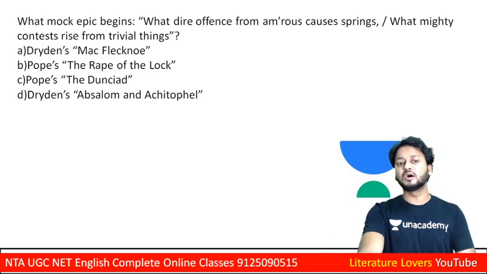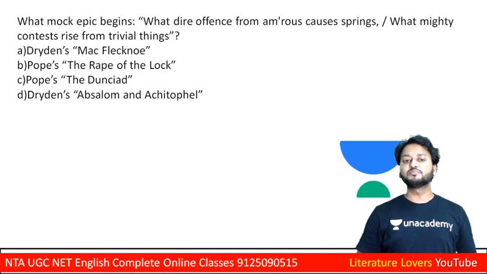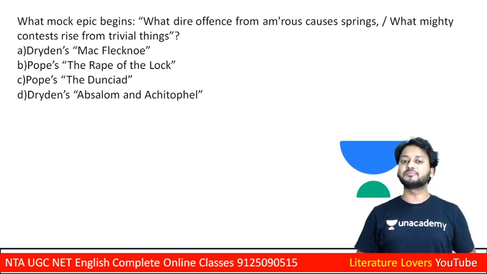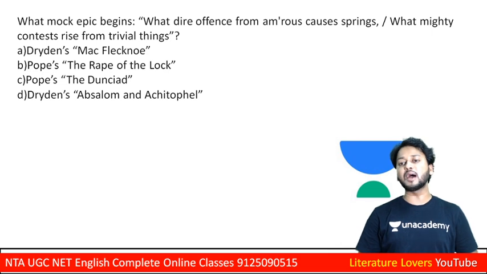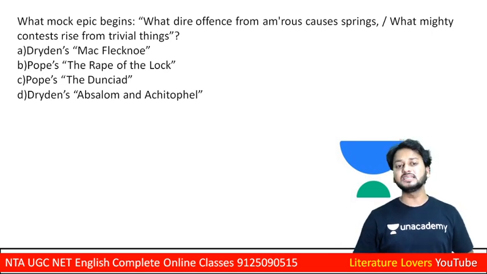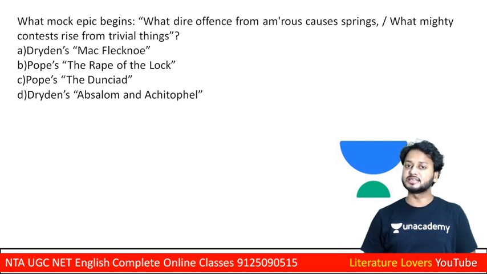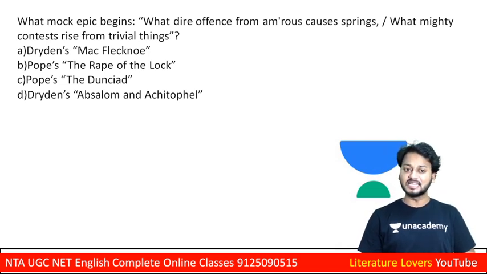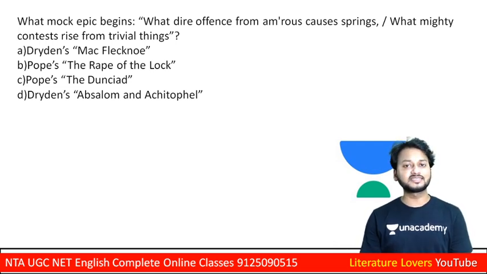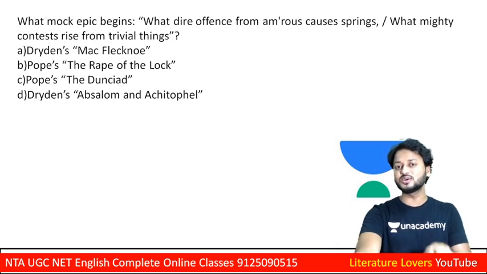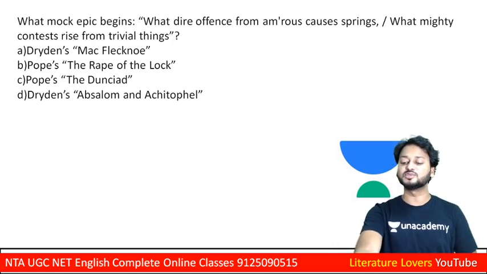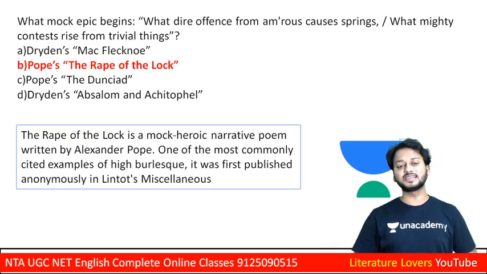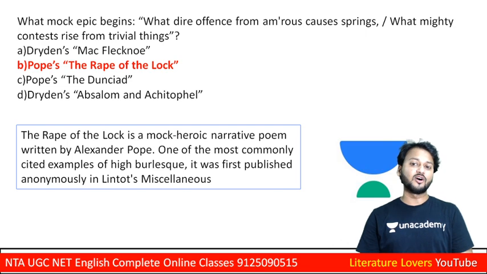Now see the next question on your screen. Which mock epic begins: "What dire offence from amorous causes springs, what mighty contests rise from trivial things"? Dryden's Mac Flecknoe, Pope's The Rape of the Lock, Pope's The Dunciad, or Dryden's Absalom and Achitophel. I'm going to show you the correct answer on your screen. I think, learners, you have already written the correct answer. So see the correct answer: Pope's The Rape of the Lock.